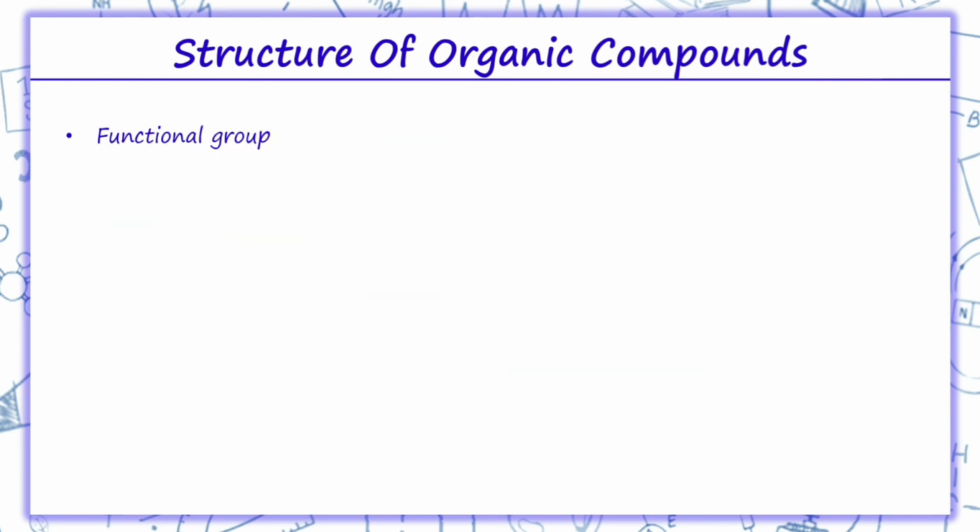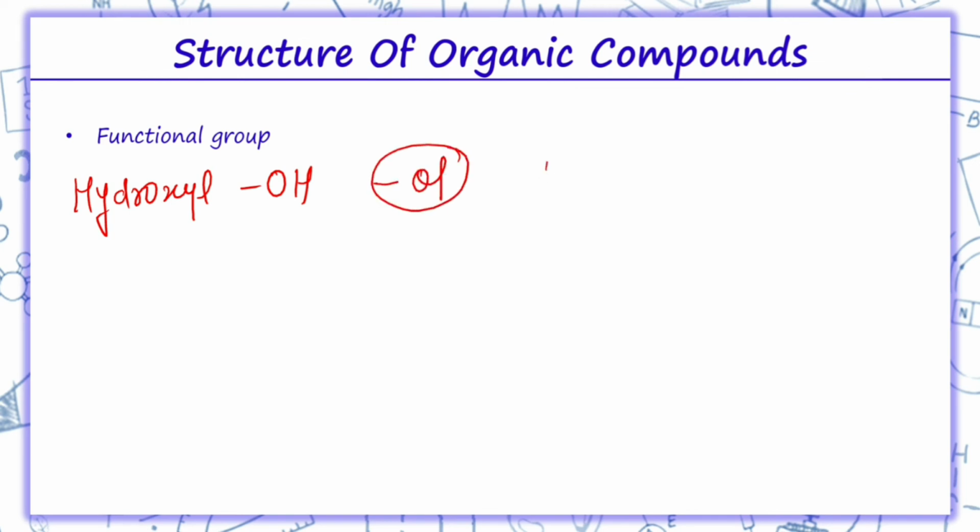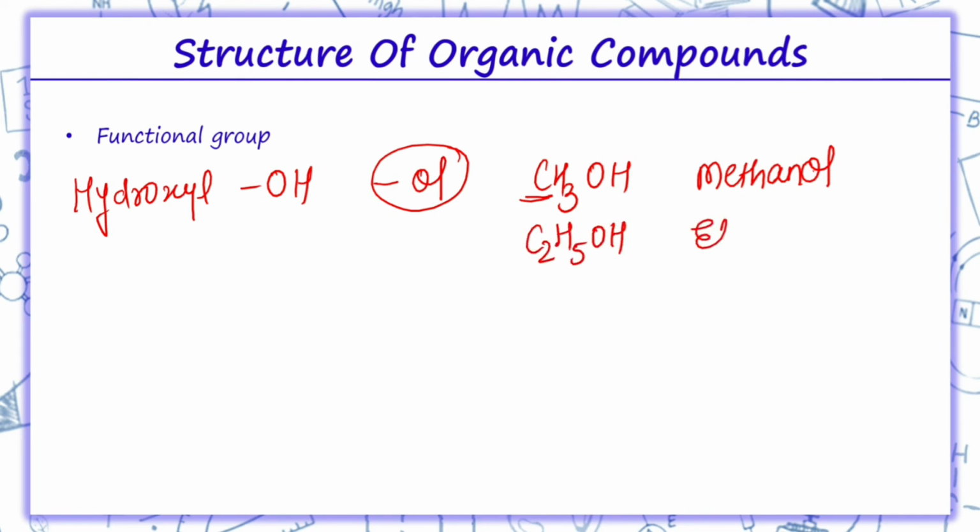Now coming on to certain functional groups. See, we have a functional group like the hydroxyl functional group, that is OH. If an OH group is placed, the suffix which we use is -ol. Like if I am writing CH3OH, we know for one carbon we write meth, so it would be methane, but because it has OH, it will be methanol. Similarly C2H5OH, for 2 carbons there is eth, so it will be ethanol.